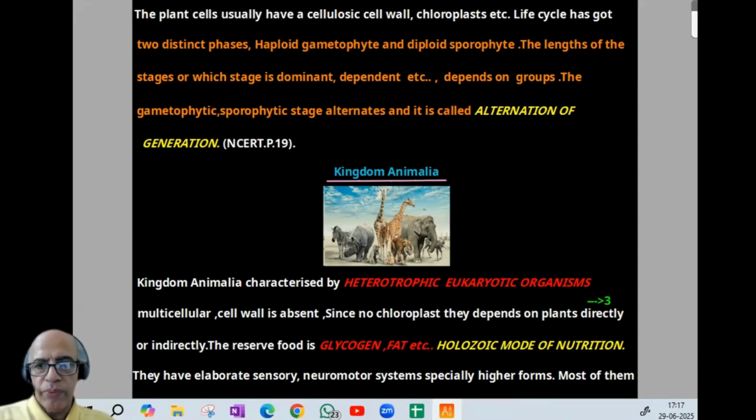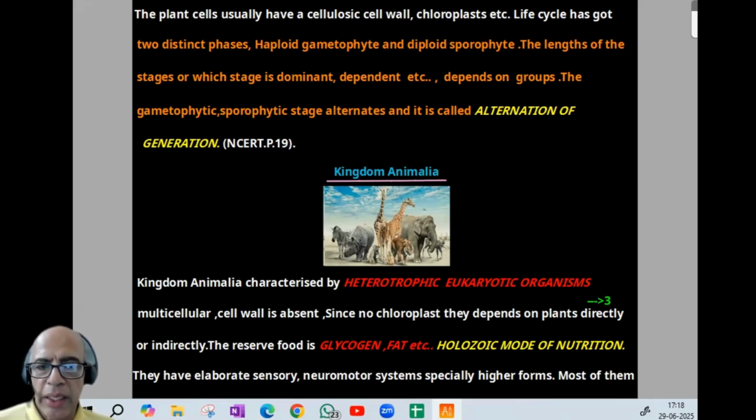The length of the stages, which stage is dominant and which is dependent, all depends on the group, like bryophyte, pteridophyte, gymnosperm, angiosperm. Gametophytic and sporophytic stages alternate regularly, and it is called alternation of generation, NCERT page number 19, that we discussed in detail in the plant kingdom.